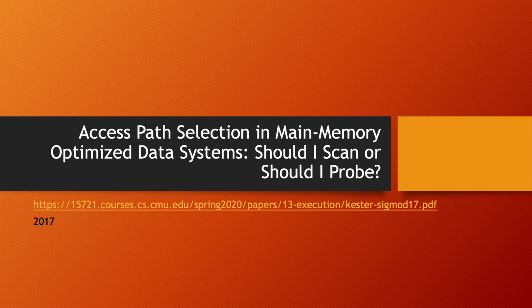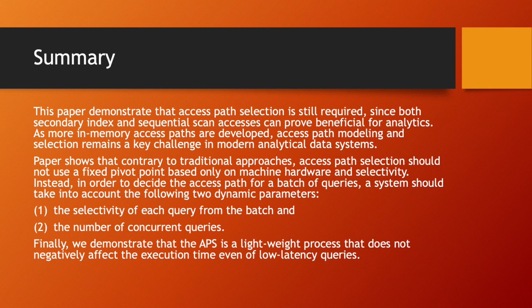The paper of the day is Access Path Selection in Main Memory Optimized Data Systems. Should I scan or should I probe? It's a 2017 paper. This paper demonstrates that access path selection is still required since both secondary index and sequential scan access can prove beneficial for analytics.